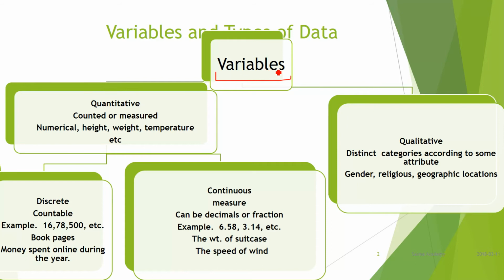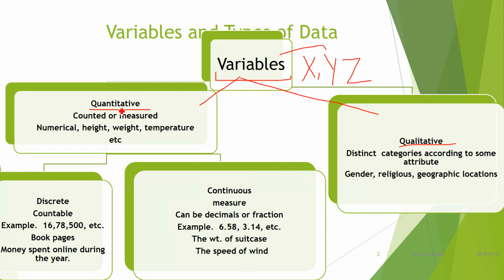The name indicates it: variable means that it assumes different values. We use different letters, suppose X, Y, Z or A, B, C, S, T, whatever letter you want, to represent the variables. Variables are divided into two categories. One is called the quantitative variable, and the other one is called the qualitative variable.